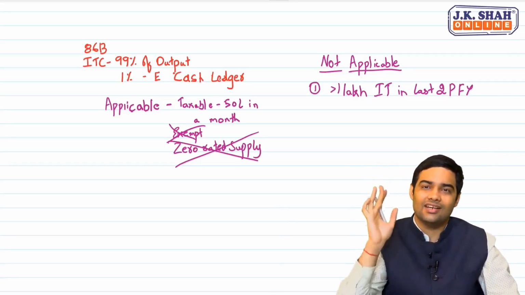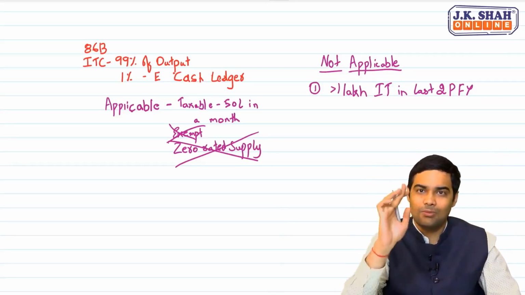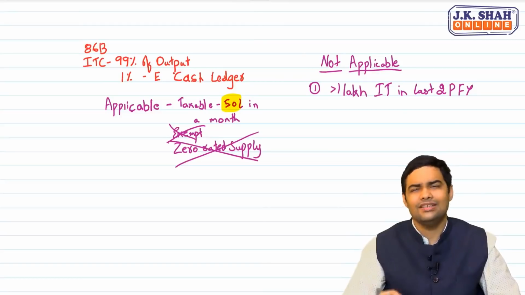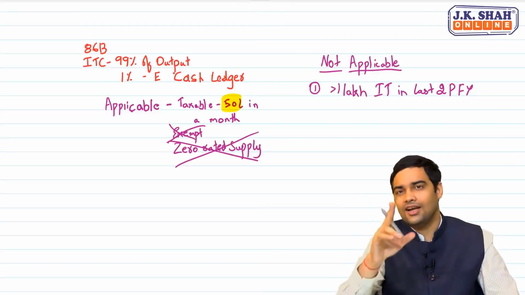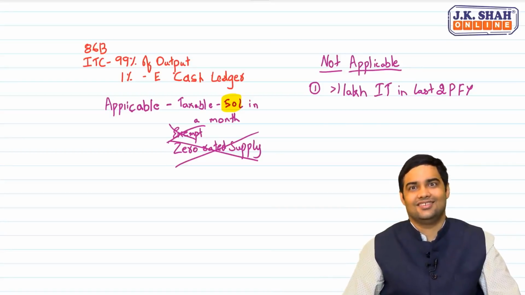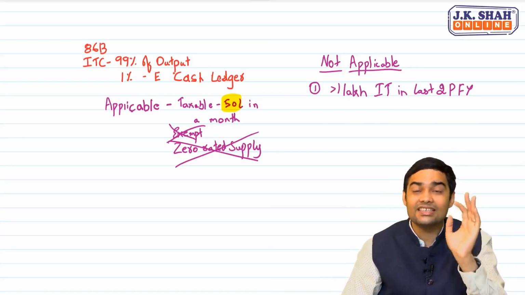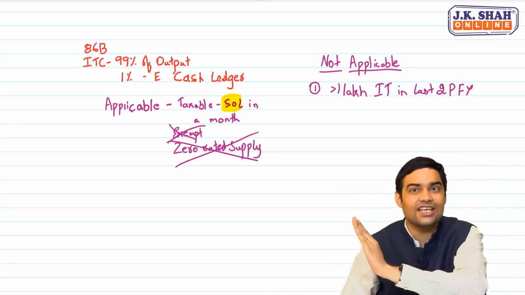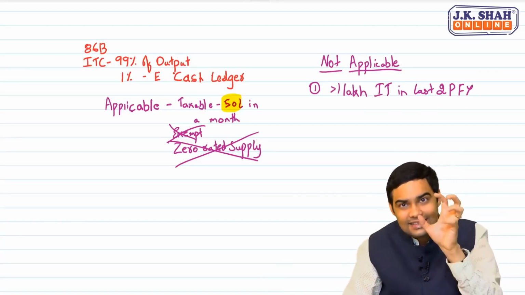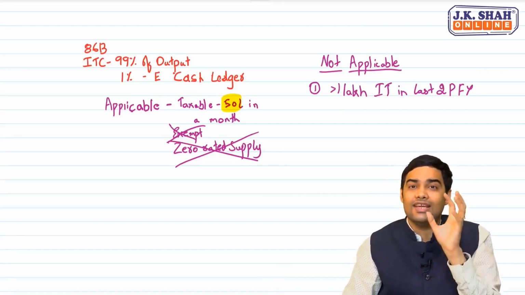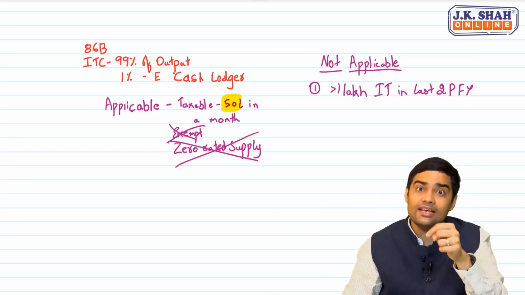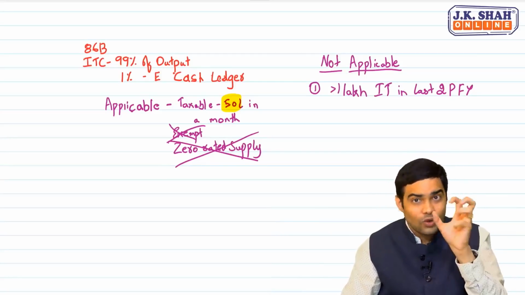This is the fun. Tell me one thing. Normally, a person who has more than 50 lakh turnover in a month, that is about 6 crores turnover, tell me whether at least he will pay 1 lakh as income tax. Yes. Surely he will pay. That means government is excluding all the genuine SSEs. See, why did 86B come? 86B came so that we can trap those who are claiming fake ITC plus not paying income tax as well. That was the basic intention.